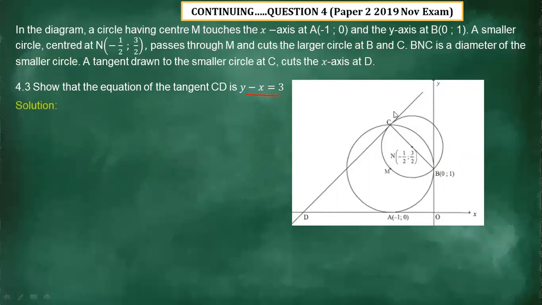Now first, we have to calculate the gradient of this CN, or NC, which is the radius. After calculating the gradient of that line, it gives us -1.